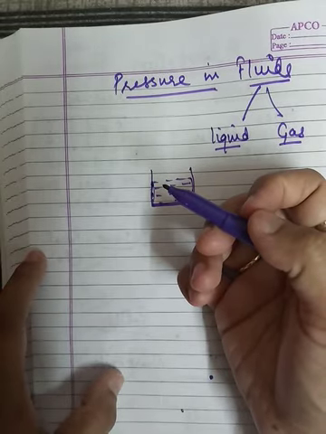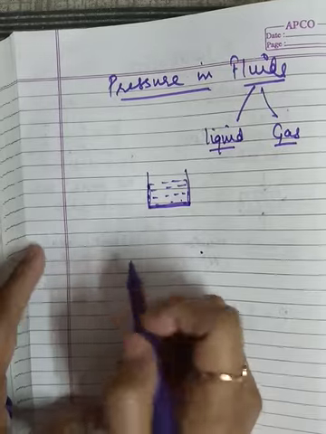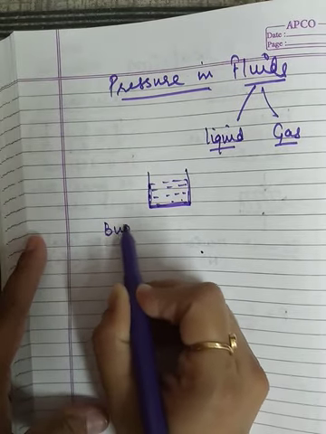That property that we are going to study is known as buoyancy.